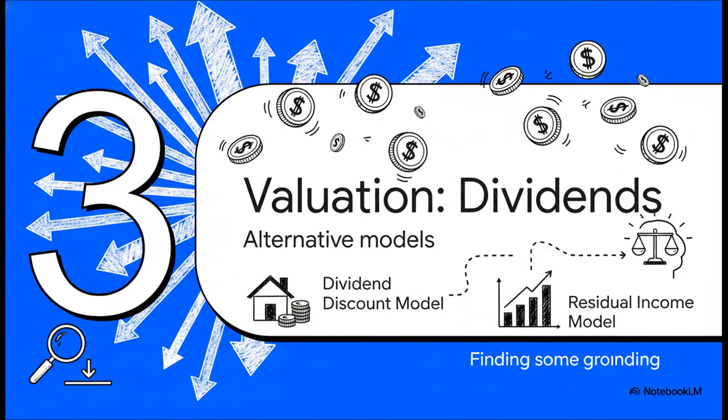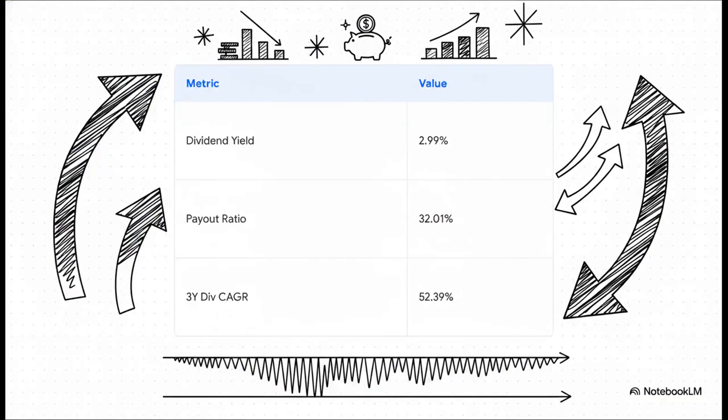Moving to Section 3, let's explore some alternative absolute models like the dividend discount model and the residual income model to see if we can find some solid grounding. Let's start with the dividend discount model, or DDM. MTH pays a healthy dividend yield of 2.99%, supported by a super modest, highly sustainable payout ratio of just 32%. But here's the catch. Their 3-year dividend compound annual growth rate is a massive 52.39%.